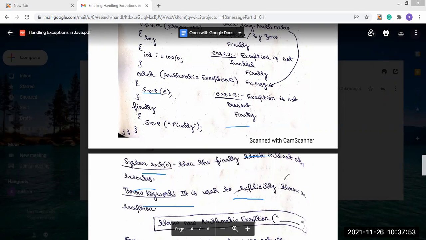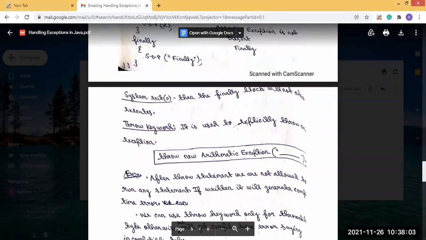Okay. So next, there is a very important thing in exceptions, that is the throw keyword. Till now we have seen that we have written code and that's why the exception is generated, because of something like 100 divided by 0.